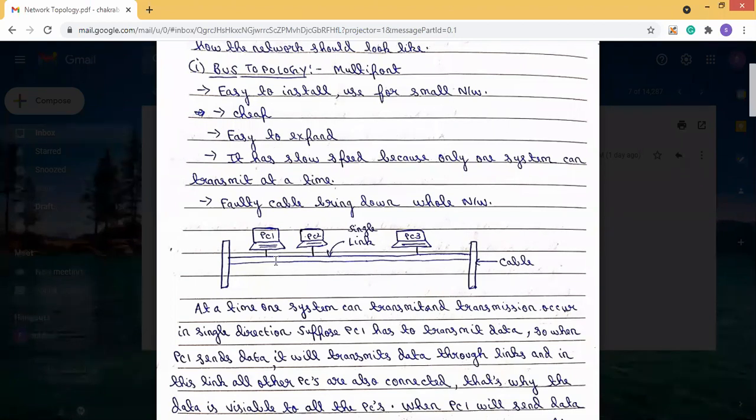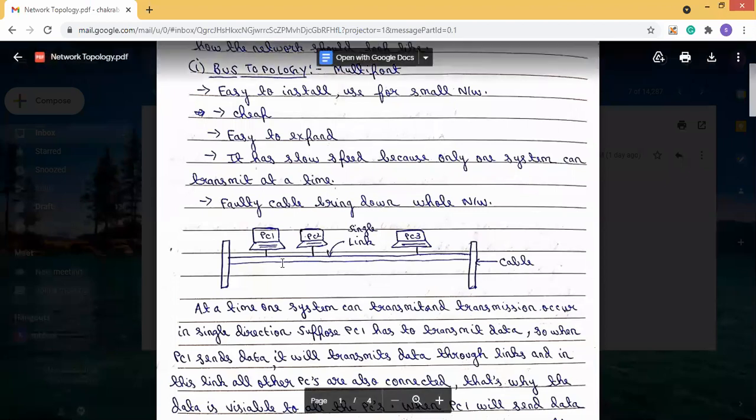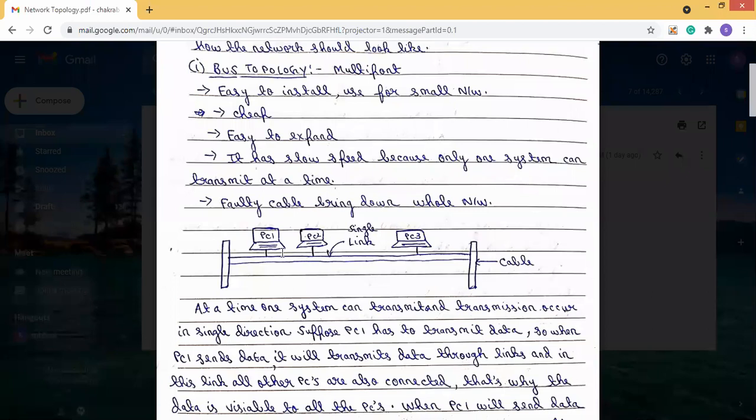So the data will go to this link, and all the PCs connected in this single link will check their own address against the destination address. If its address and the destination address match, then only we can say that this device wants the data.